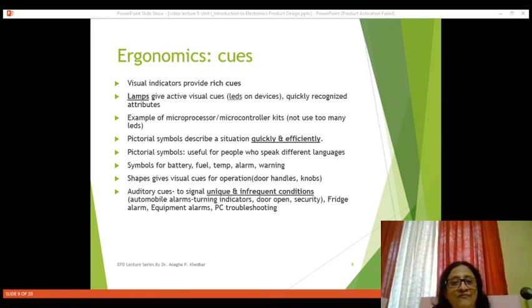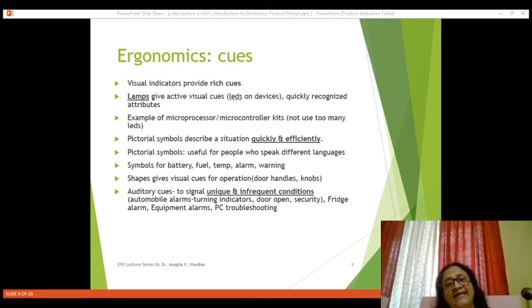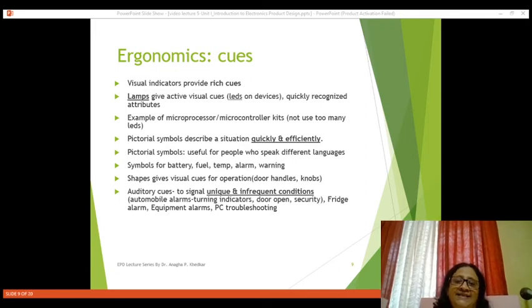We take the example of any automobile or vehicle. Whenever we are turning the vehicle, it shows turning indicators and alarms also. Whenever the door of the vehicle or car is left open, then also we get an alarm. If some unknown person is trying to operate or open your car, then naturally we hear security alarms. So these are nothing but auditory cues.